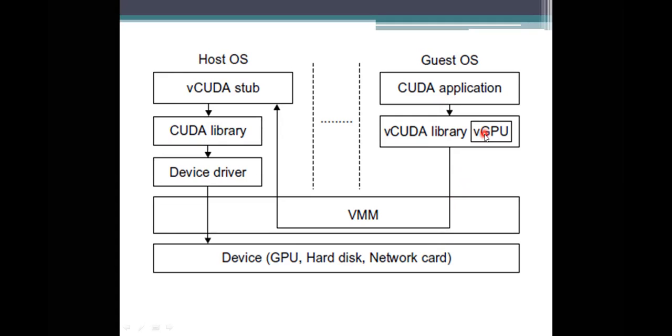So whenever we have the API call from the guest operating system, it will redirect from here to here, and it will allow access to the library and execute it from the device driver, where it connects to the hard disk, and then it stores the data in the host operating system's memory space. So the CUDA stub you are using will receive and interpret the remote requests raised by the guest operating systems.